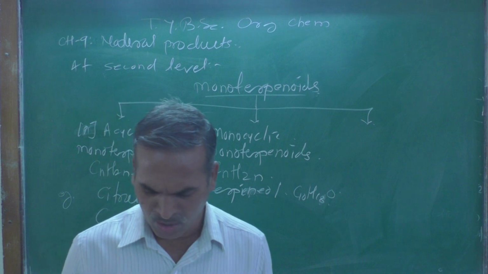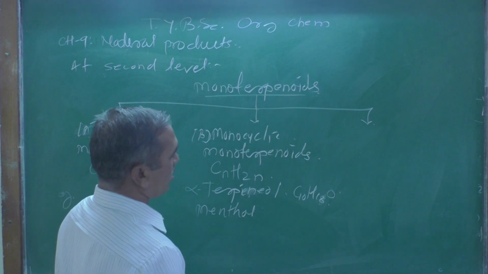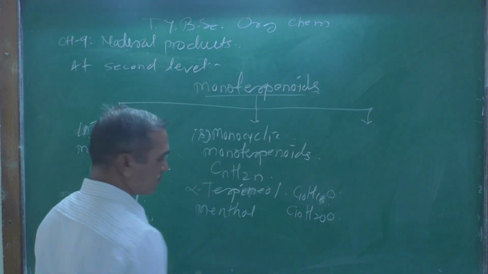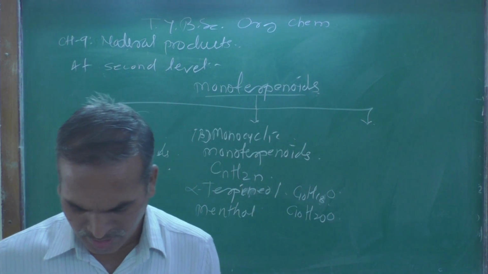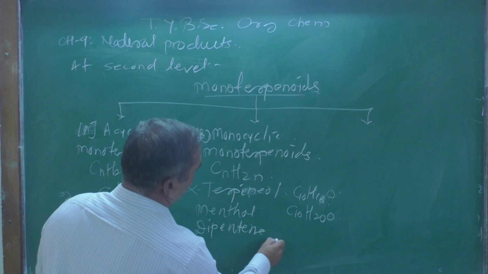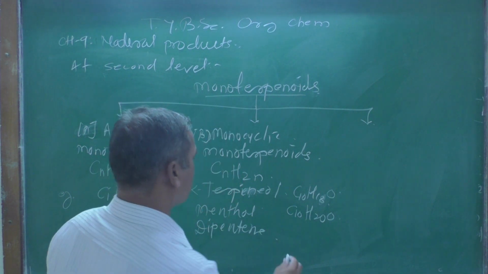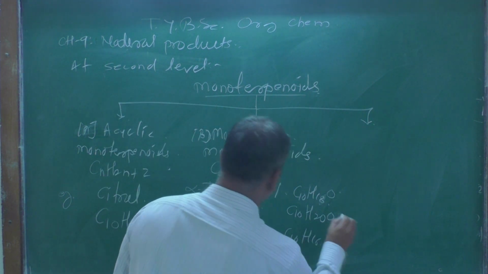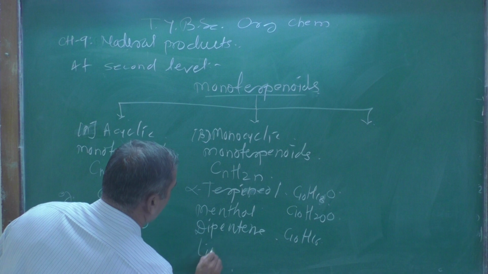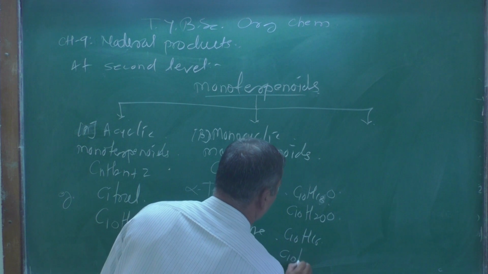Then the second example is menthol, with molecular formula C10H20O. Another example mentioned here is dipentene, with molecular formula C10H16, and another example given is limonene, again with the same molecular formula, C10H16.